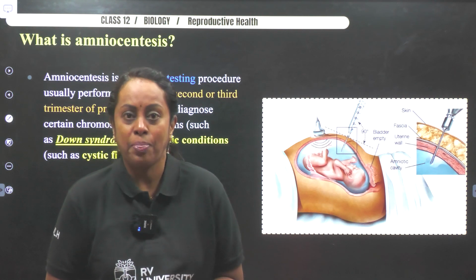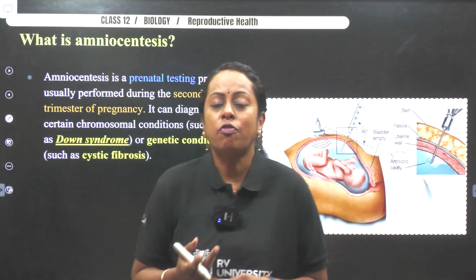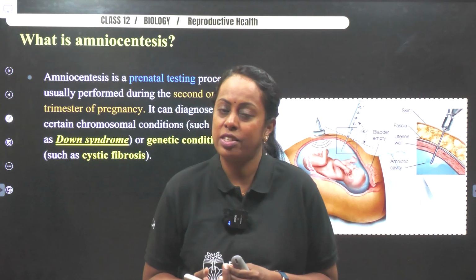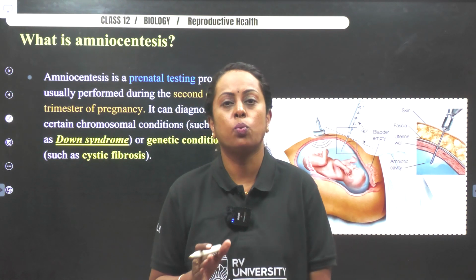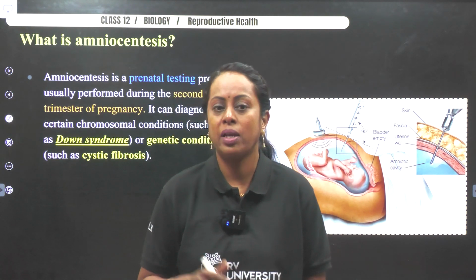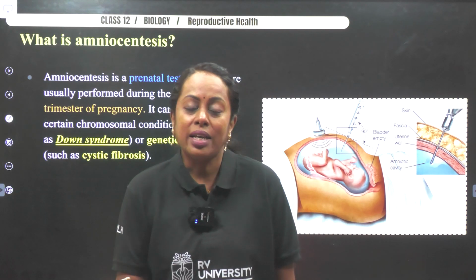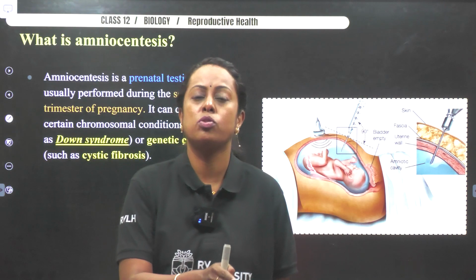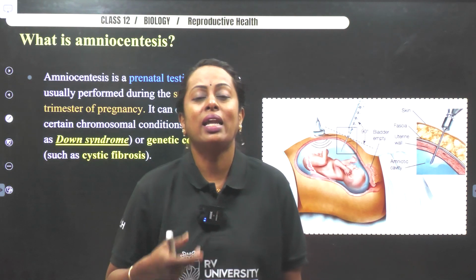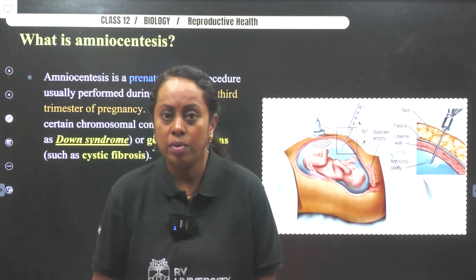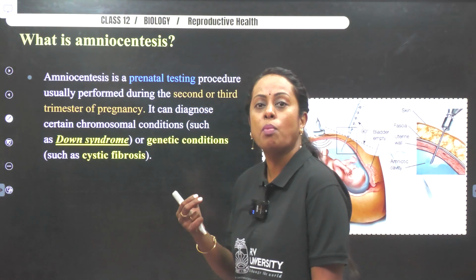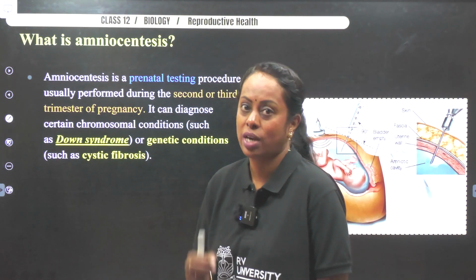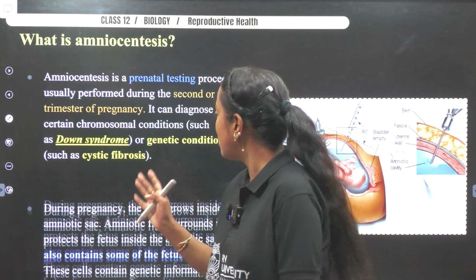So you did come across different types of genetic disorders under the genetics topic where we came across a word which is known as aneuploidy, which says addition or deletion of a chromosome. Whether we add an extra chromosome or delete a chromosome, it ends up with a syndrome. For example, Down syndrome occurred because of trisomy 21. You have a lot of examples as such.